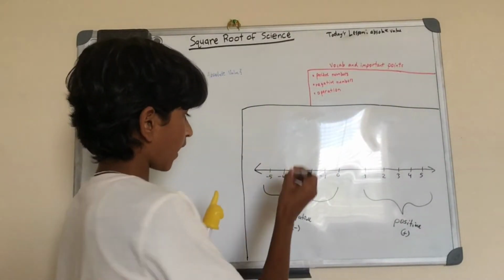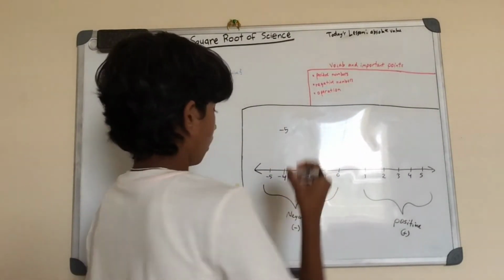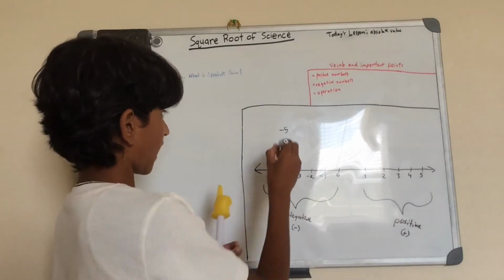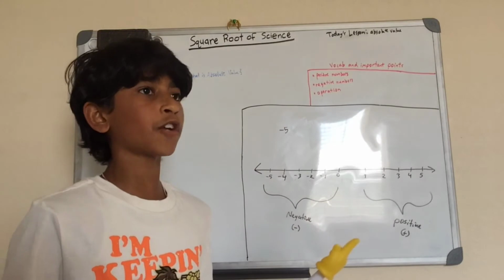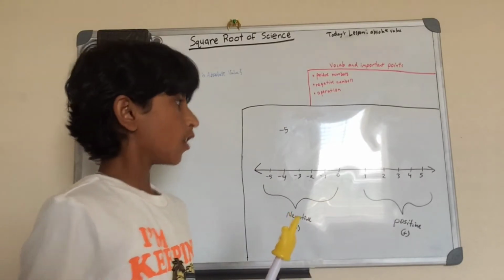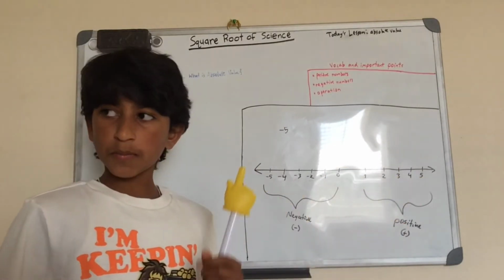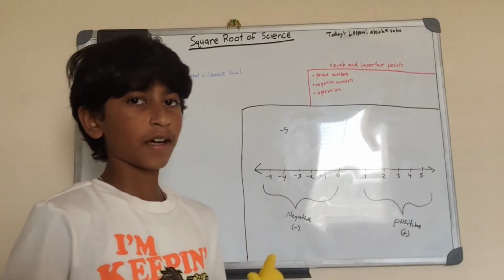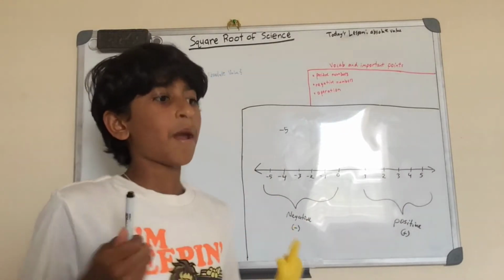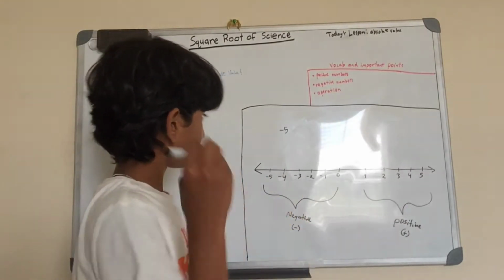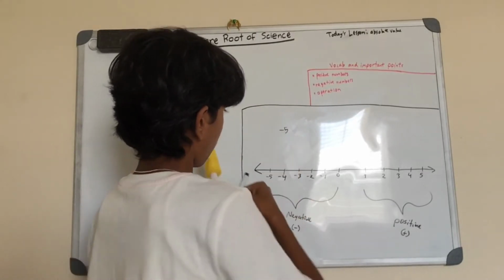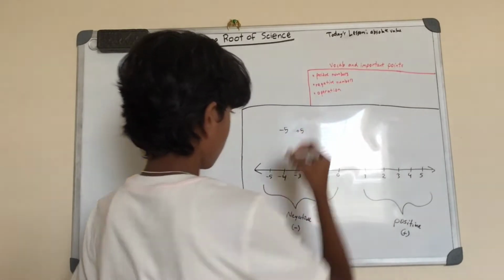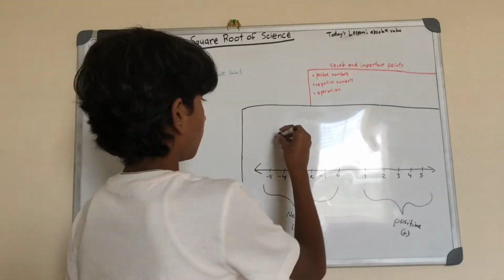And then for negative numbers, like negative 5, they always have to have the negative sign with them, because if we didn't have the negative sign, or if we thought there's an imaginary negative sign, we would think it was positive, because positive numbers are the numbers that have an imaginary plus sign. So negative is minus, positive is plus.